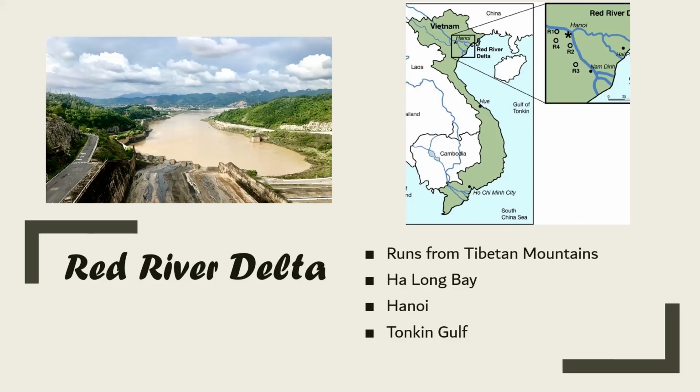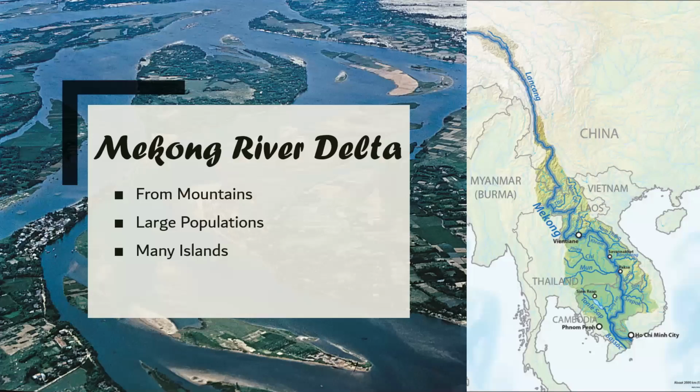Then the Red River Delta runs from the top of the Tonkin Gulf. That's very important. Also, the Red River is about 1,200 kilometers long. And you can probably see in this photo why they call it the Red River. All the dirt and the silt in the river gives it that reddish tint, and that's why it's called the Red River.